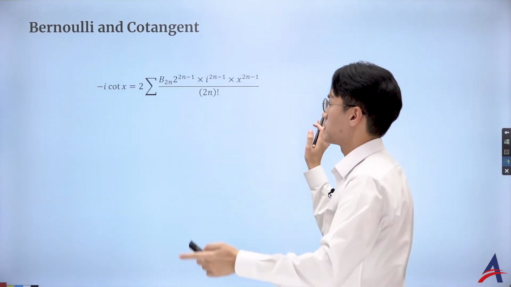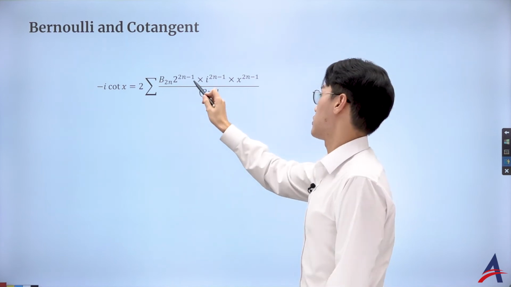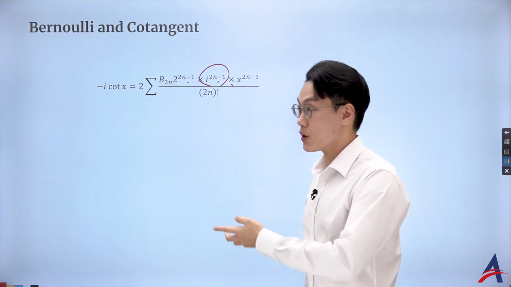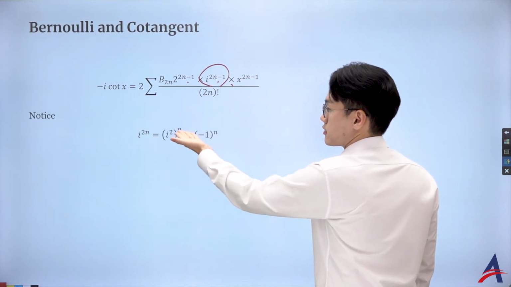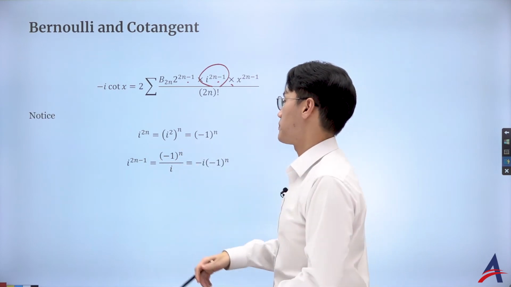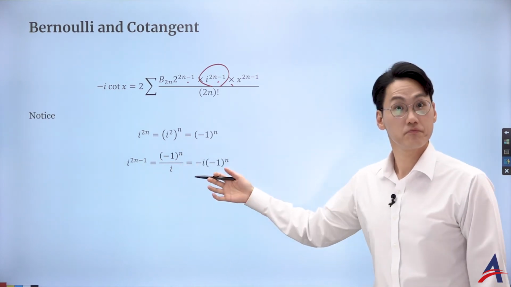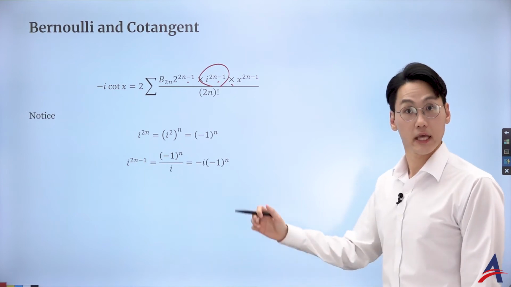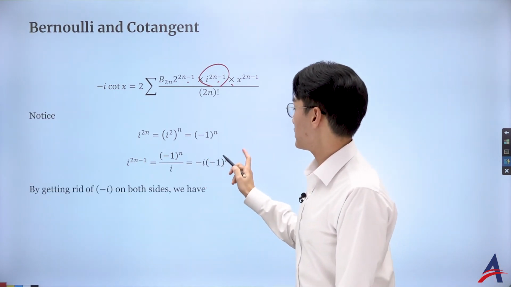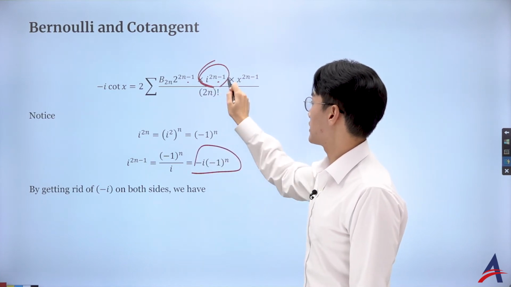Obviously, we want to do more simplification, so I just expand the exponent. And here, especially for i to the power of 2n minus 1, you can realize i to the power of 2n is just an alternating term. And then if it's minus 1, you are dividing by the i. By rationalizing, you know that it becomes negative i times negative 1 to the power of n, right? So that is replacing that.